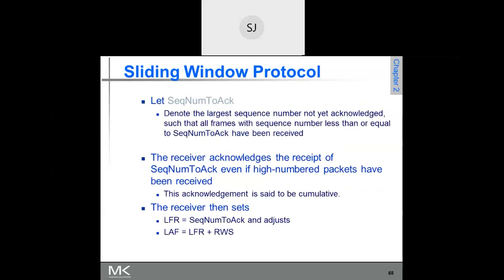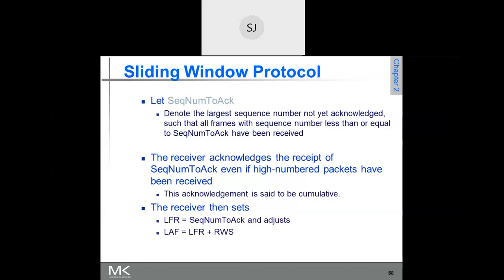Now, just see. This is what I was telling you, sequence number to acknowledgement. I said acknowledgement is sent for frame sequence number 17. So denote the largest sequence number not yet acknowledged, which is 17 in our example, such that all frames with sequence numbers less than or equal to SeqNumToAck have been received. Is that clear?